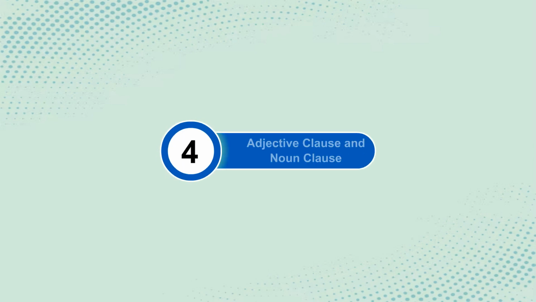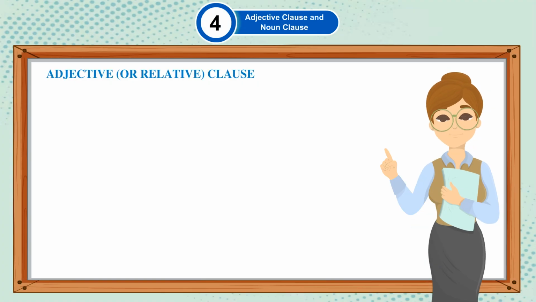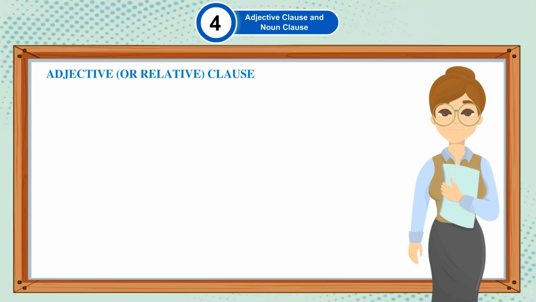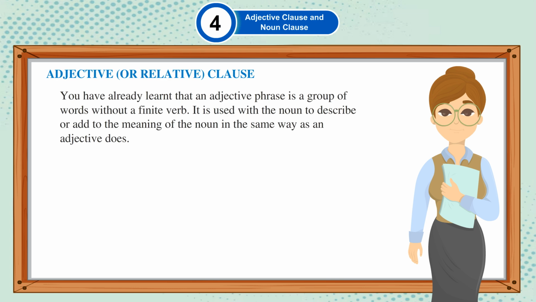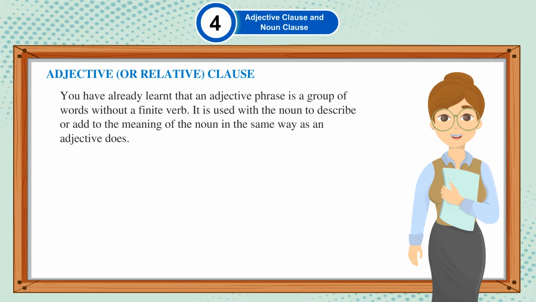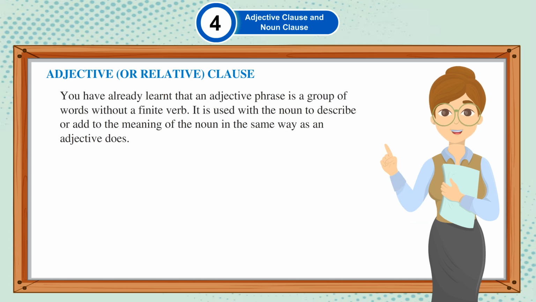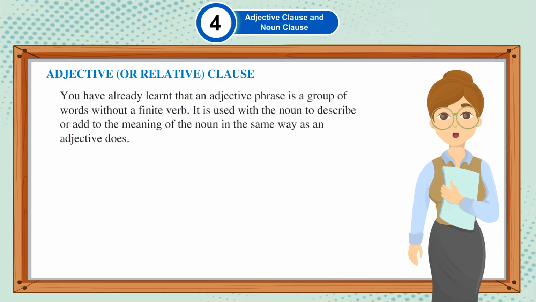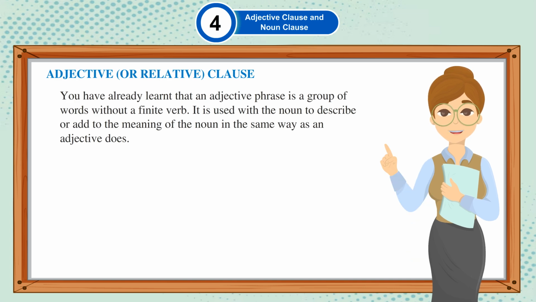Chapter 4. Adjective clause and noun clause. Adjective or relative clause. You have already learnt that an adjective phrase is a group of words without a finite verb. It is used with the noun to describe or add to the meaning of the noun in the same way as an adjective does.